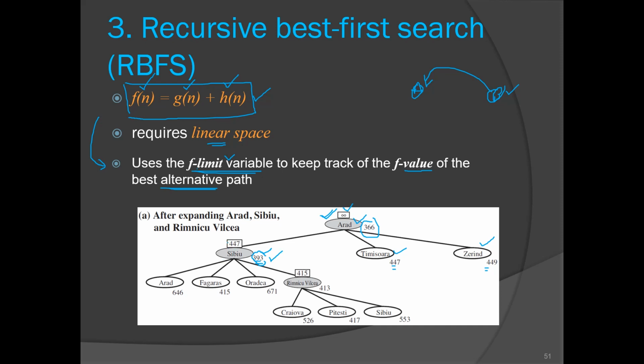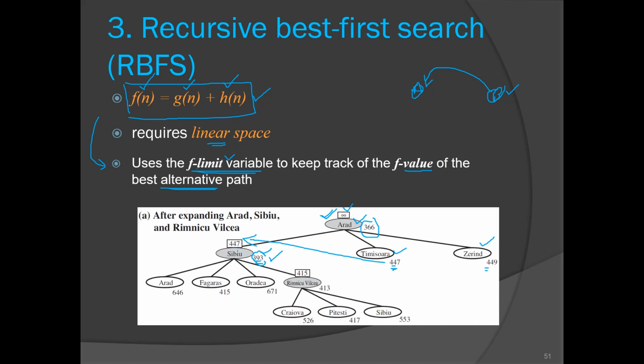Now we have to update its f limit value. Who is the best alternative for CBU? It is Timisoara, right? It is the best alternative for CBU. So we are going to store its f of n value in the f limit value of CBU. That's why here we have written 447.